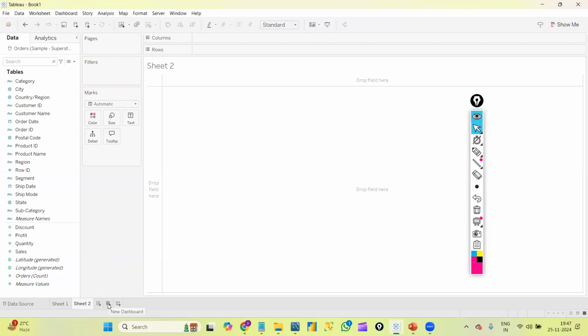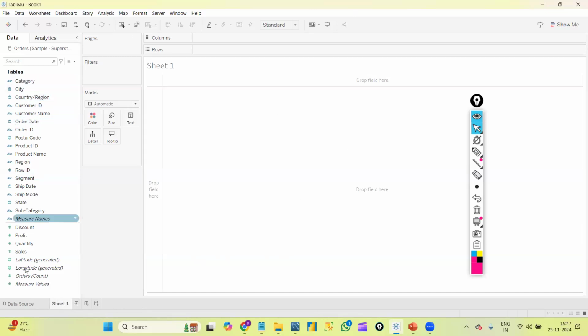This is the icon to create a Tableau dashboard. It is the collection of all the individual Tableau graphs. We also have something called a Tableau story, and to open a Tableau story we have this option. Tableau dashboards and Tableau stories we will learn going forward. Let's concentrate on individual sheets now, that is, individual Tableau graphs. I already opened my sheet 1. If I want to close or remove a sheet, I can simply right click on it and click delete, and it will get deleted. So only sheet 1 is open for now.